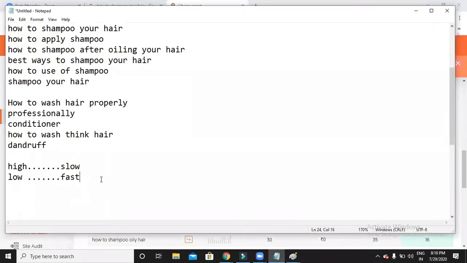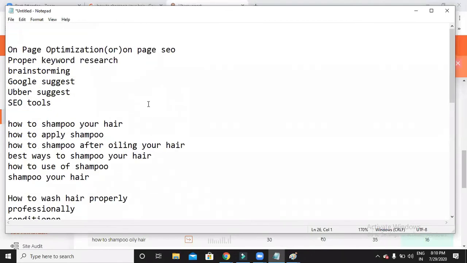So now let's see what I have done till now. I have done keyword research. Finally, I found a better and relevant keyword for my blog, and I'm done with it. So what do I have to do with that keyword?